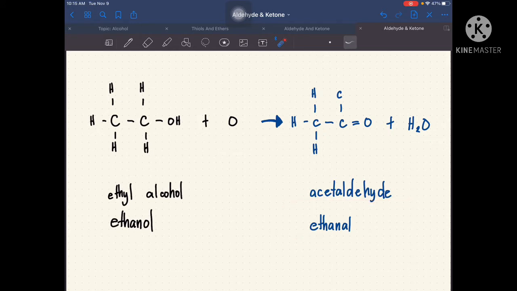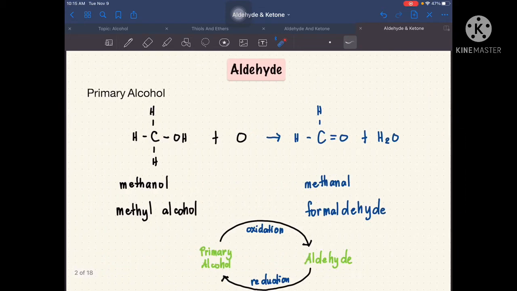So ganyan siya. So as you can see dito sa ating two examples, yung ating oxygen is located or connected to this carbon atom na kung saan pwede natin siyang i-consider as our primary alcohol. So now let's go back with our types of alcohol.